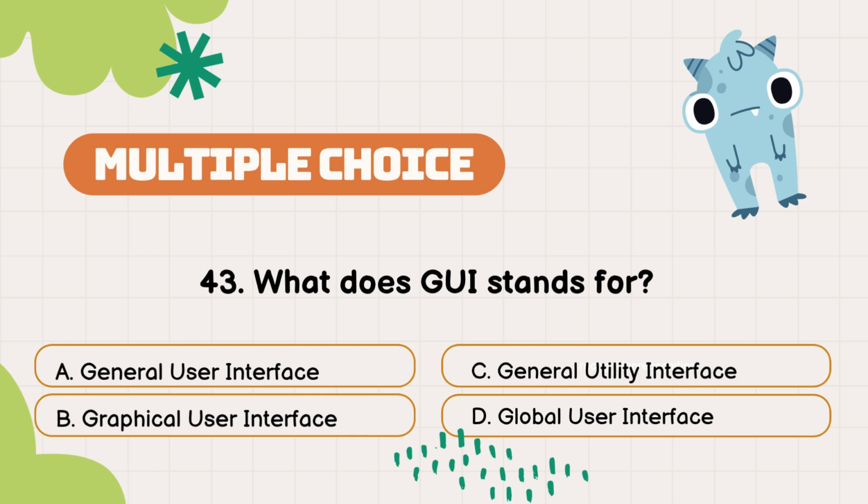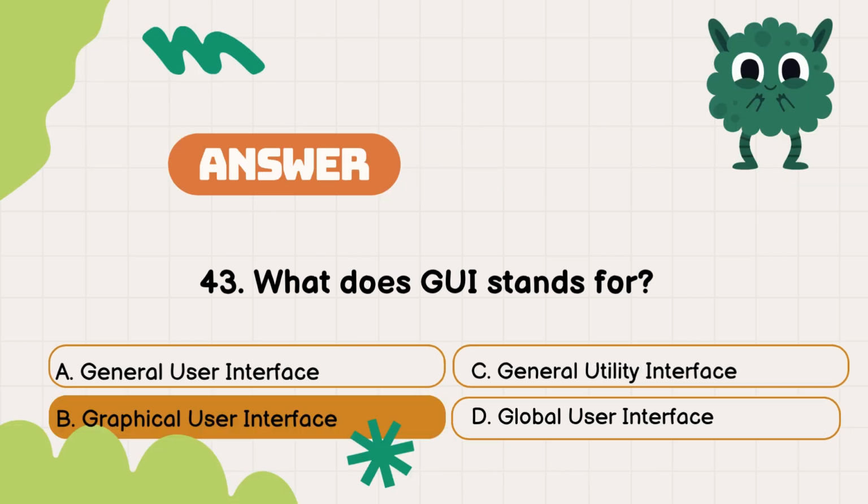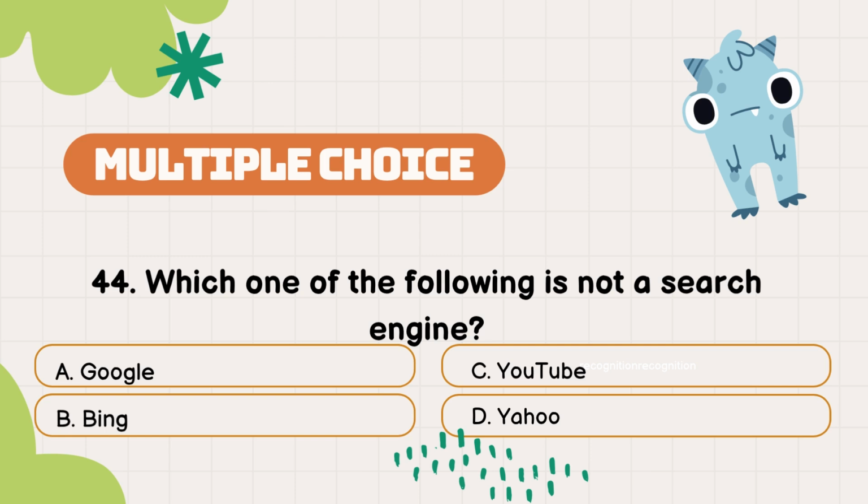Question number 43. What does GUI stand for? The options are A. General User Interface, B. Graphical User Interface, C. General Utility Interface, D. Global User Interface. The answer is option B. Graphical User Interface.